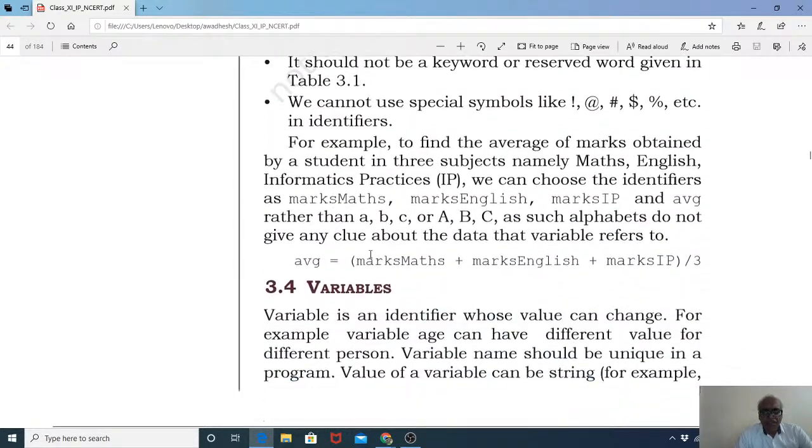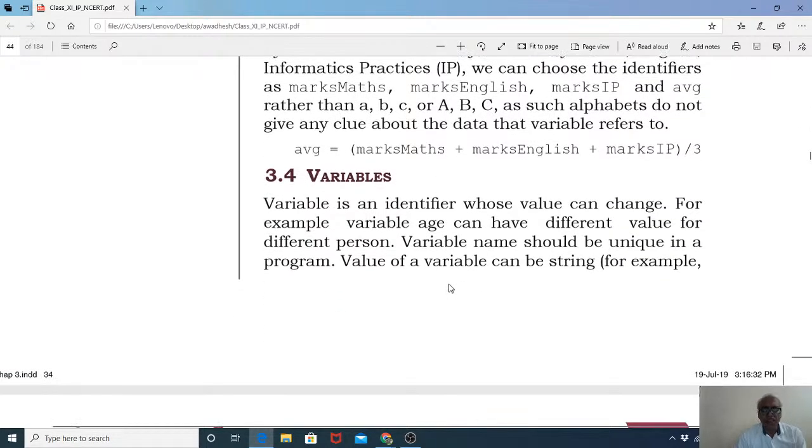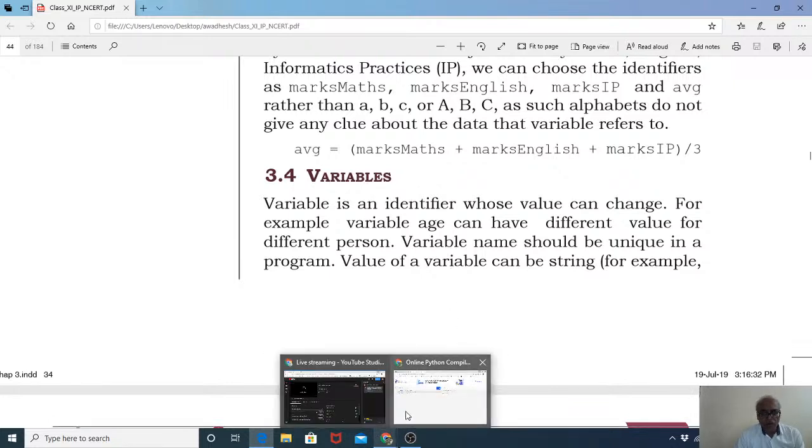What is an identifier and what is a variable? So we write one program with a variable, and then we will understand what a variable is. Variables are words, in fact English words, which are going to carry some specific values. Clear? So we'll write one program and then we'll understand what a variable is going to carry a specific value.